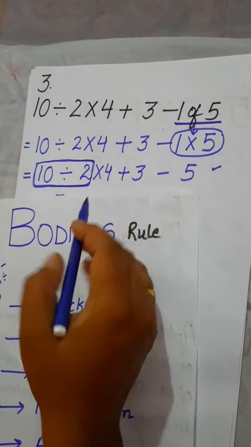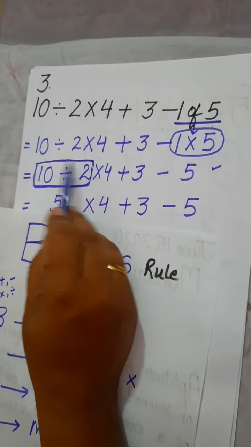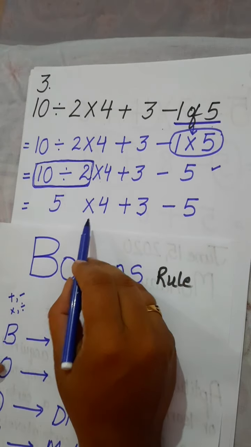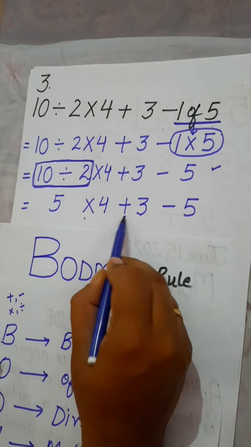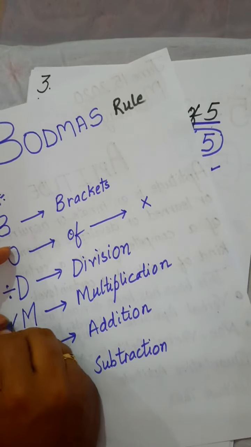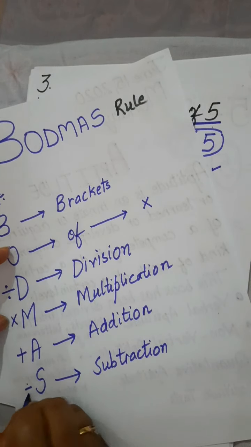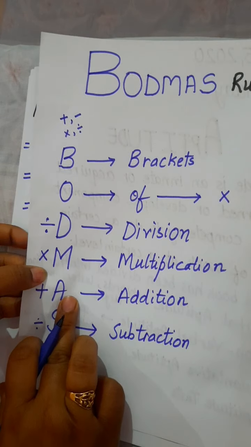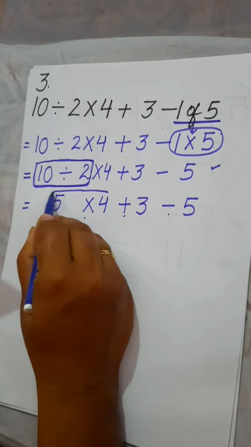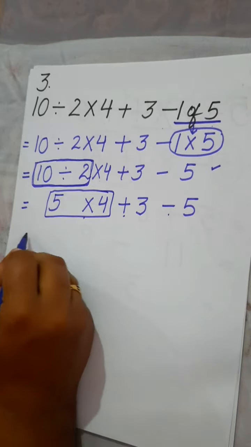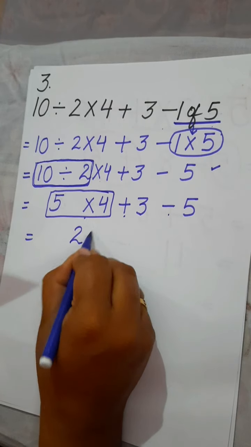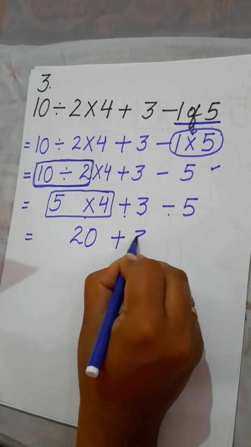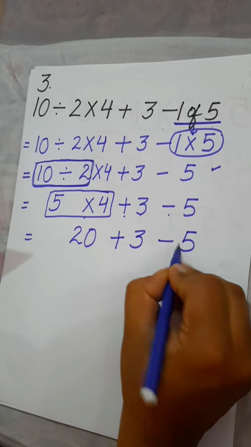Here divide is written after of, so you have to solve this divide first. Now we are left with the operations multiplication, addition and subtraction. After division we have to solve this multiplication. 5 fours are 20 plus 3 minus 5.